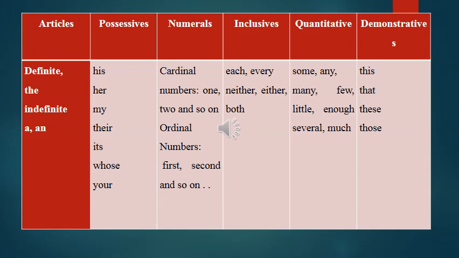So we have two articles: the definite article the, and the indefinite article a and an. An is just a reflection of a, but it is used before nouns which start with a vowel sound. You must have heard till date that a, e, i, o, u are the vowel sounds. But the pronunciation a, e, i, o, u is the pronunciation as an alphabet and not as a sound.